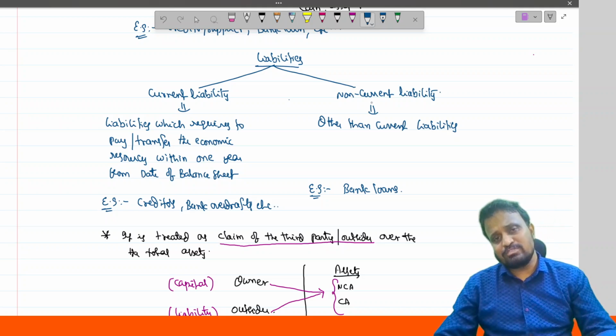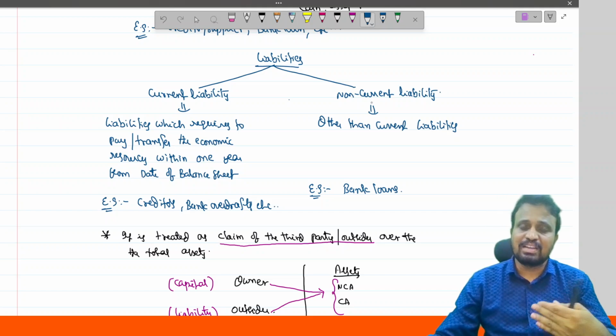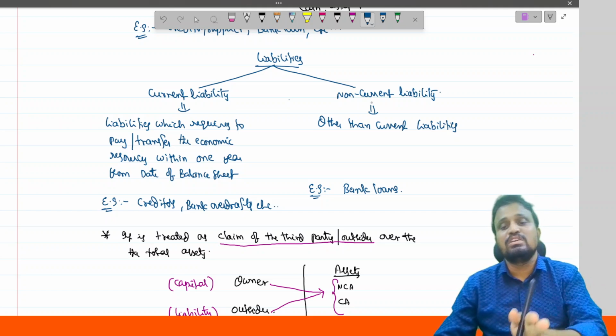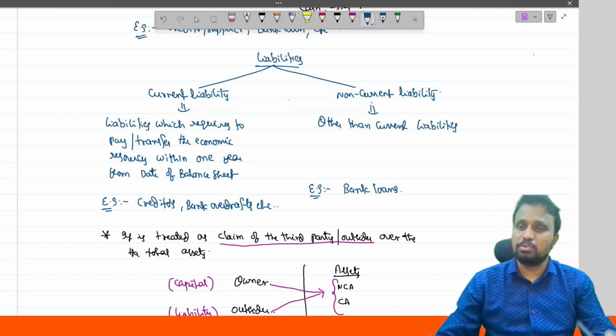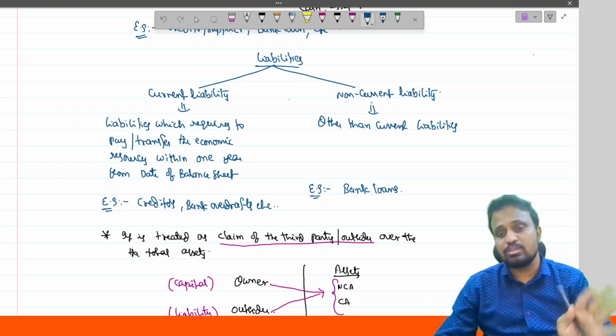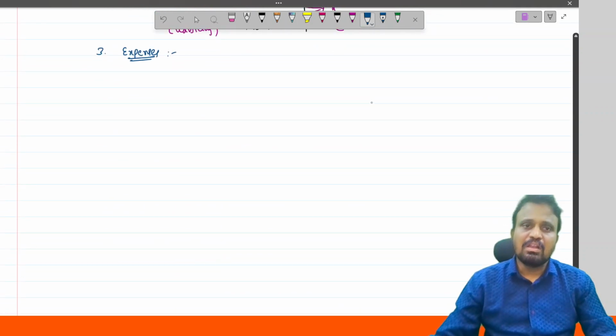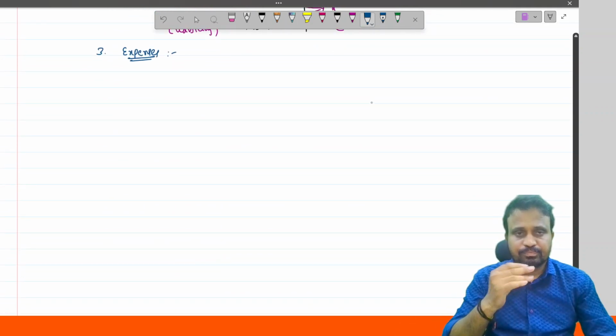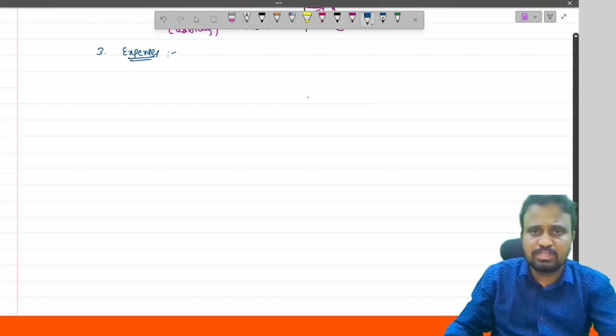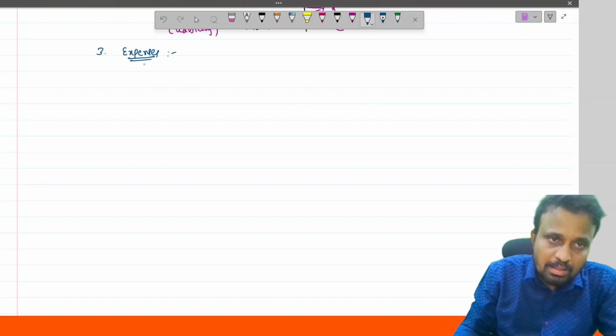We also defined the liability as the claim of the outsider over the total assets. That is what we discussed till now. And coming to the next one, expenses.